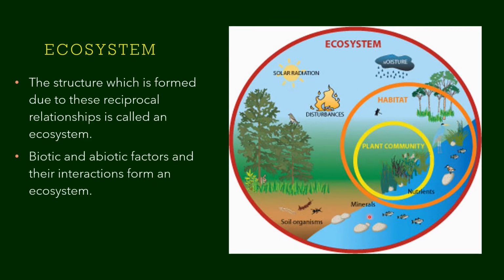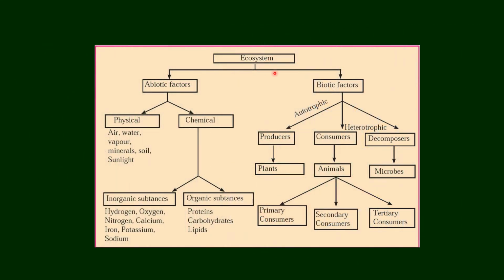You can see both biotic and abiotic factors here. We know that they need each other for survival. Children, have a look at this flowchart. Ecosystem is broadly classified into abiotic factors and biotic factors that we have just learned. If you see abiotic factors, they are further classified into physical factors and chemical factors. What are these physical factors? Air, water vapor, mineral, soil, sunlight, all come under physical factors.